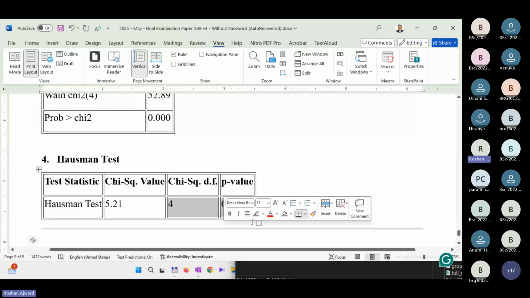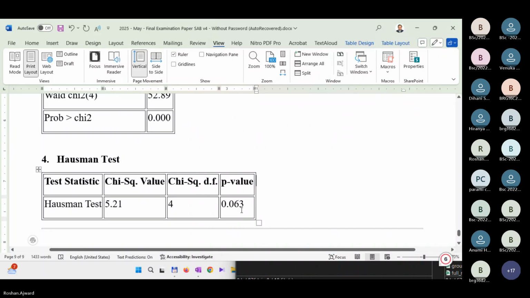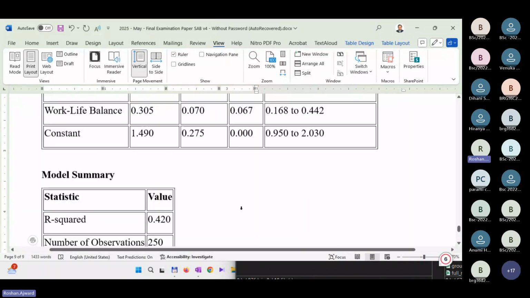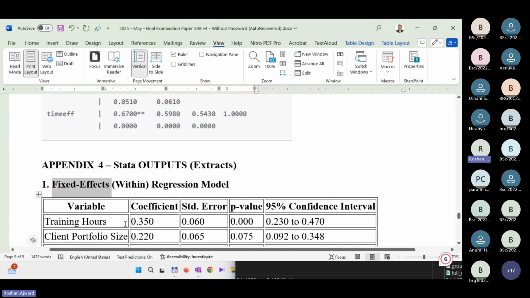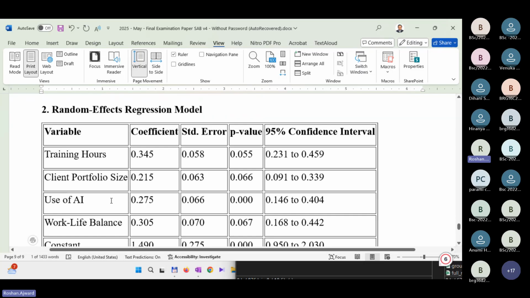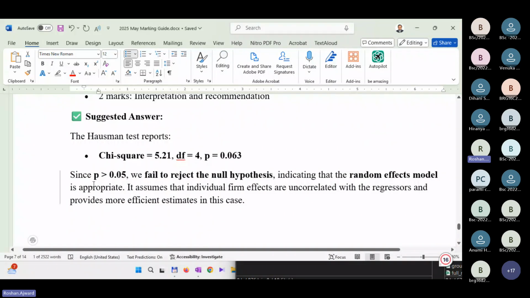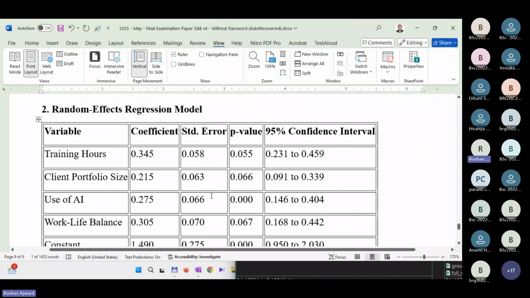Now here the p-value is above 0.05. In that case, what do you have to use? Random effect should be used. So in that case, the fixed effect specification should not be used, and you should use the random effect specification. So that's the answer. You go here, you can see: based on the results provided in appendix 4, what model to use. It very clearly says fail to reject the null hypothesis. So the random effect model should be used. If you just say the random effect model should be used, that's enough. And then finally, this, okay.